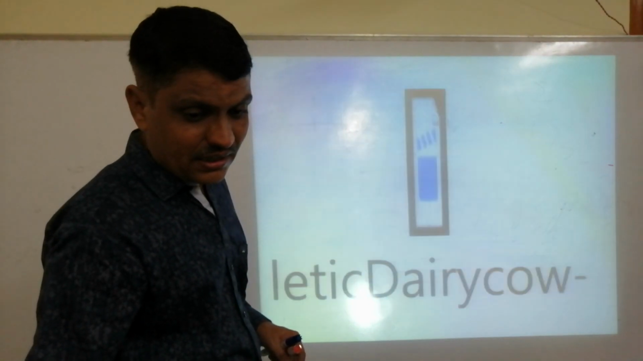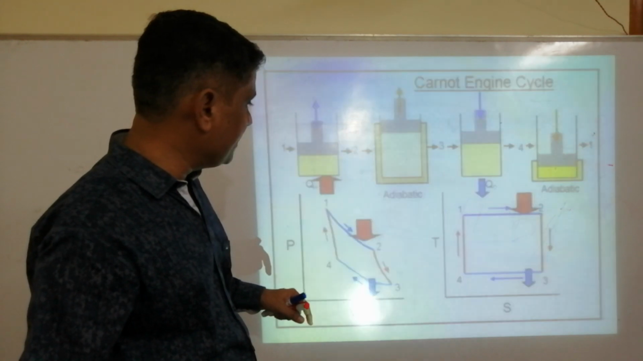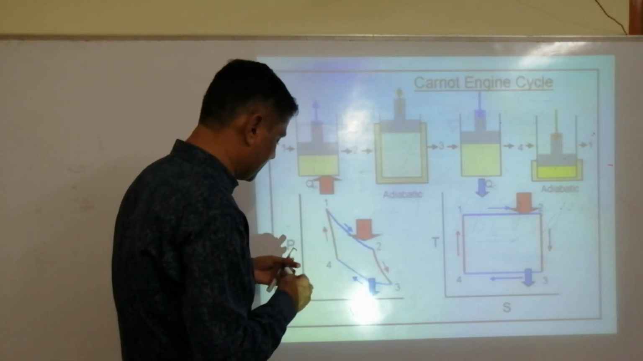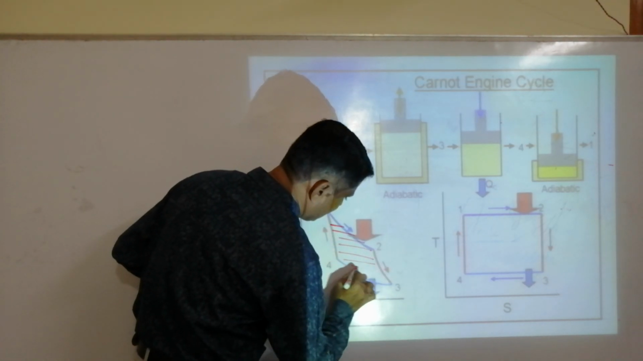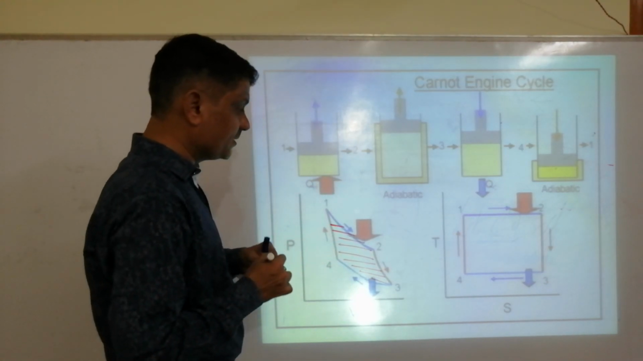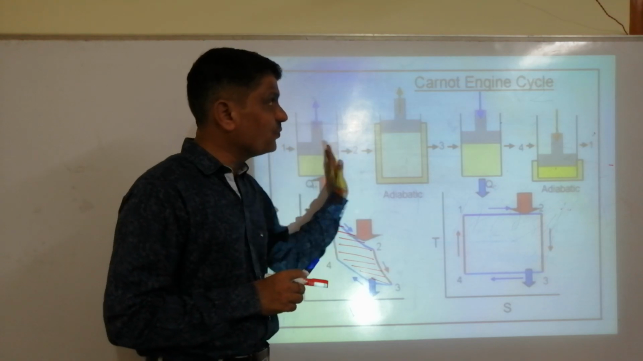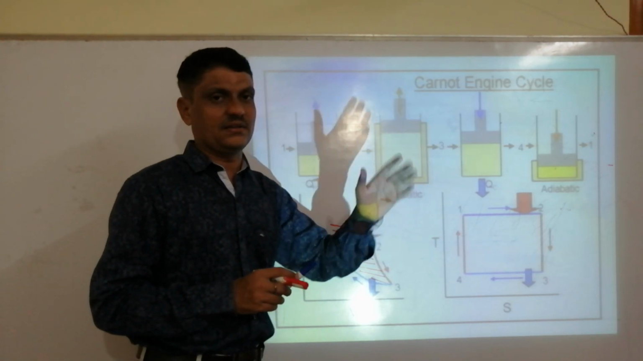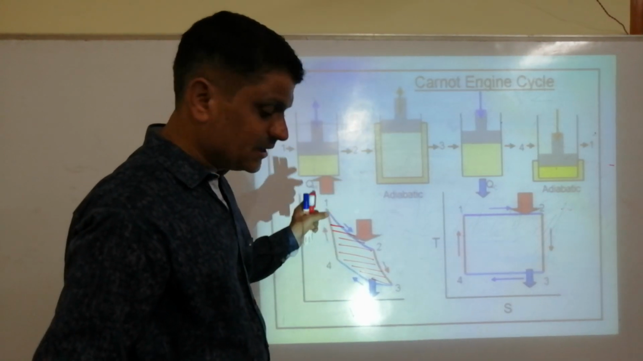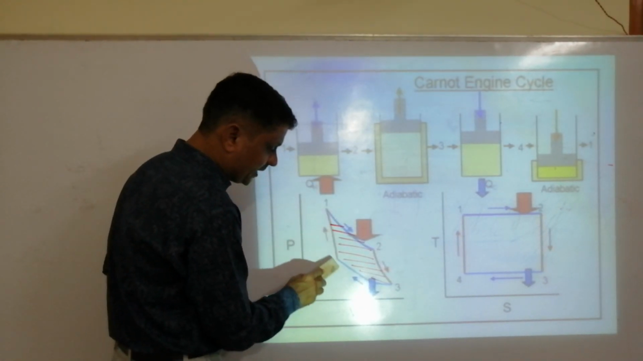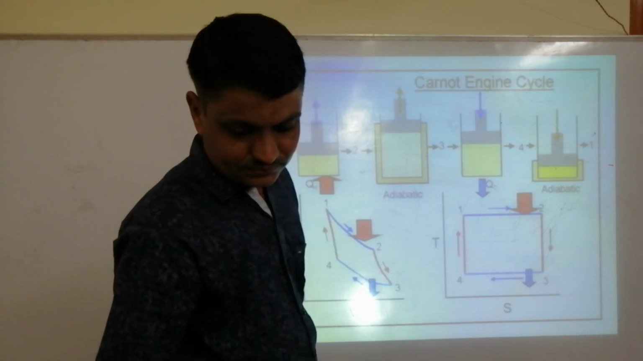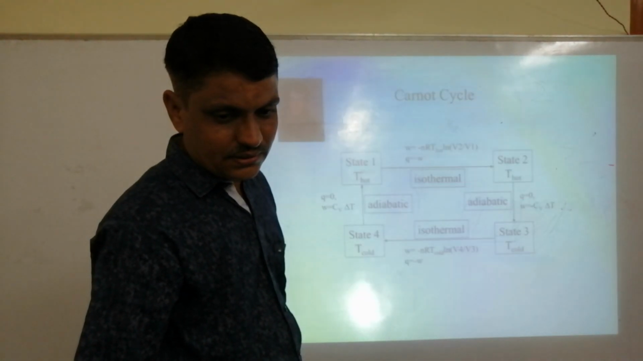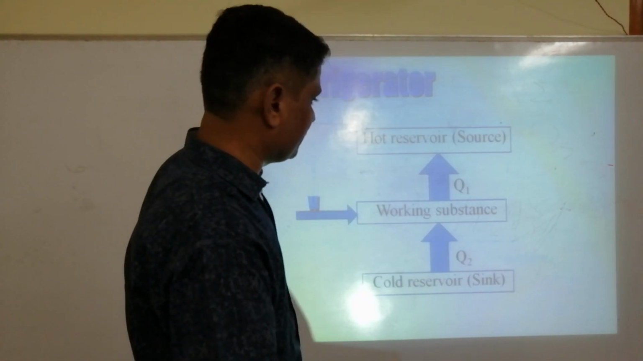Here, the area under this PV graph. I can show this: the area under this PV graph gives the total work done in one cycle. Total work done in one cycle is provided by the area under this graph. Okay. Next is a refrigerator.